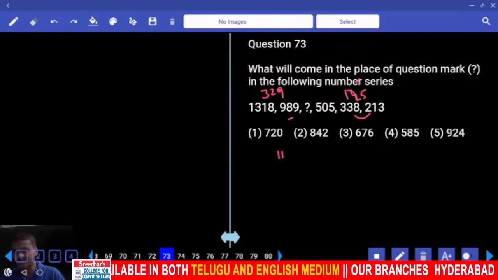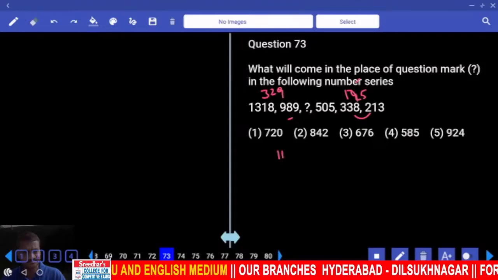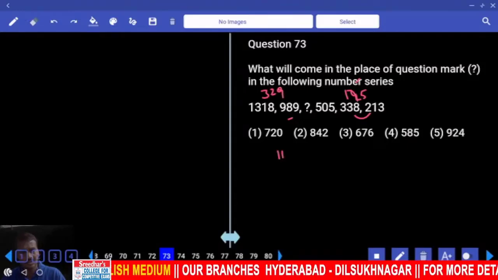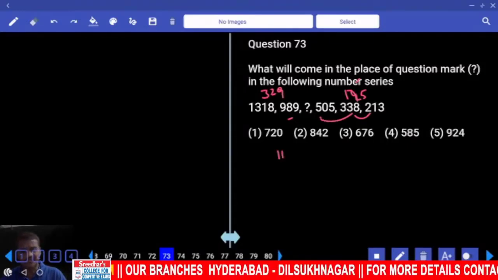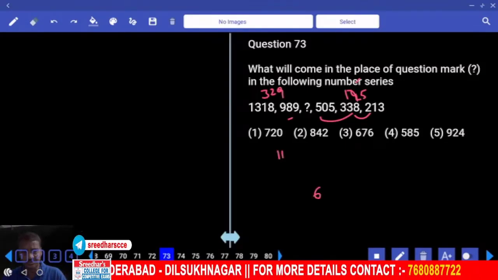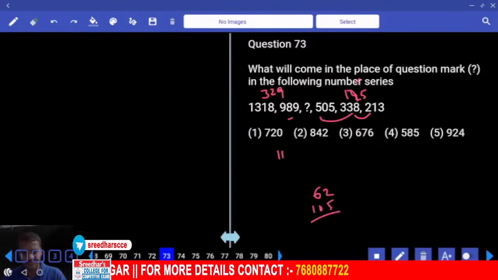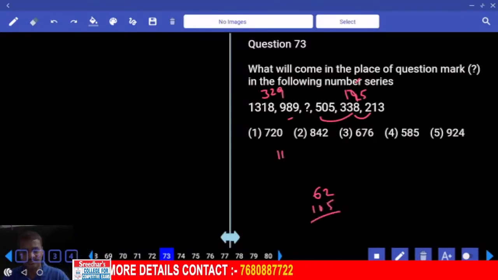Then tell me what are the differences we have? The difference 125, and 338 and 505. And what is the difference? 338 means now 62, 400 plus 105. Then what is the difference we have? 167. 125, 167. Then you need to find the difference.